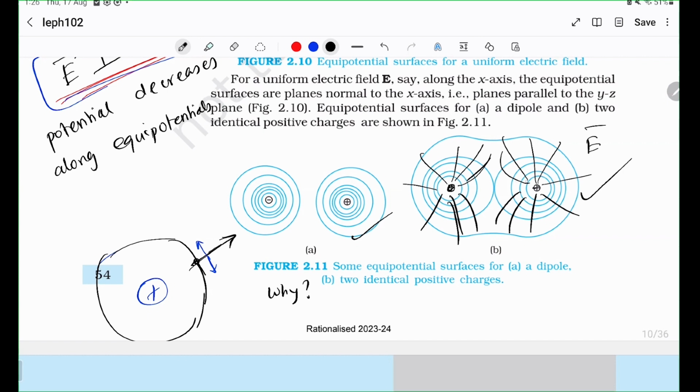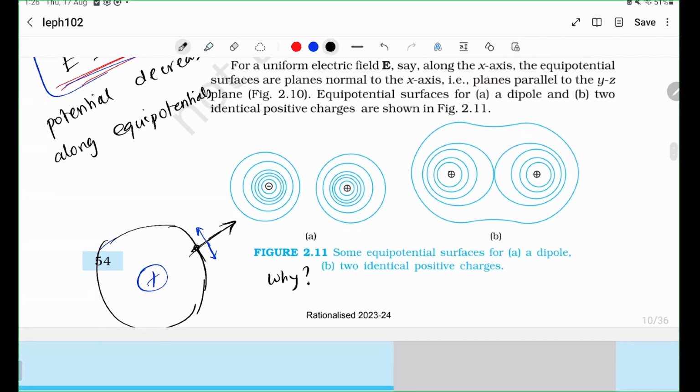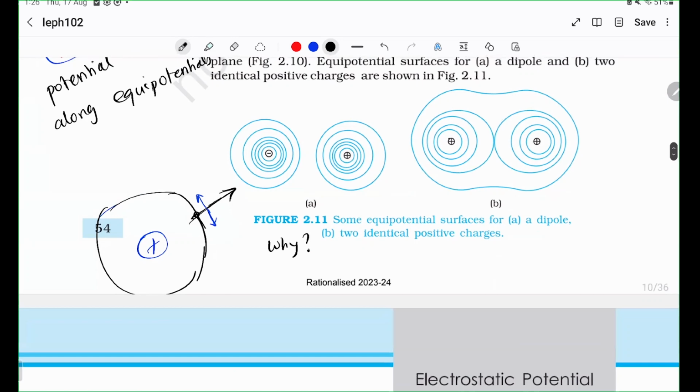So you know that the equipotentials have to be perpendicular, right? So you start drawing circles like that. I hope you understand how to draw equipotentials very quickly. Drawing them is very easy. Just look at the electric field lines. You know that electric field lines travel like this. The negative charge wants to pull in electric field lines, right? Whereas the positive charge wants to push out lines.